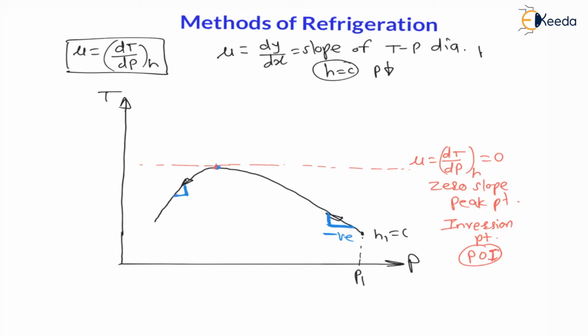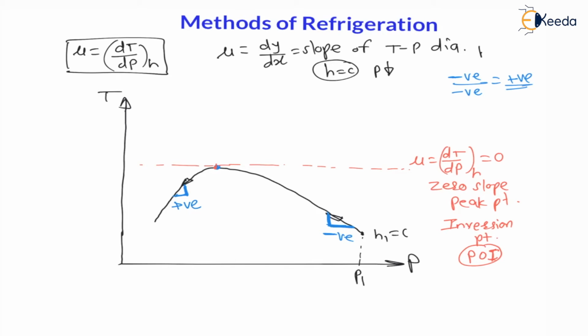Means change in y coordinate is negative, change in x coordinate is also negative, negative by negative is positive, therefore Joule-Thomson coefficient will be positive. As here temperature is decreasing, pressure is also decreasing, therefore Joule-Thomson coefficient is positive, therefore it is positive slope region. And the maximum point or peak point is called inversion point, which is also called the point of inflation.